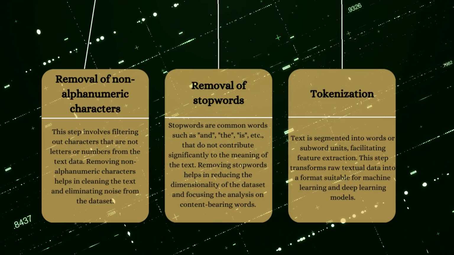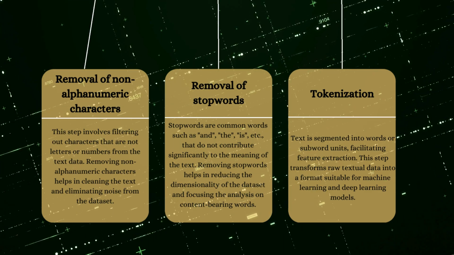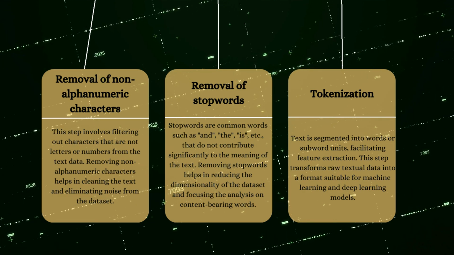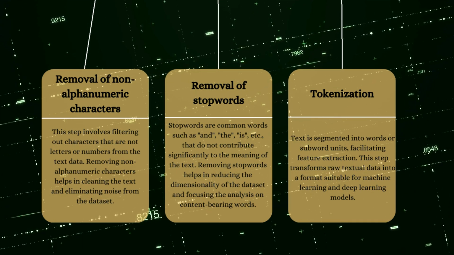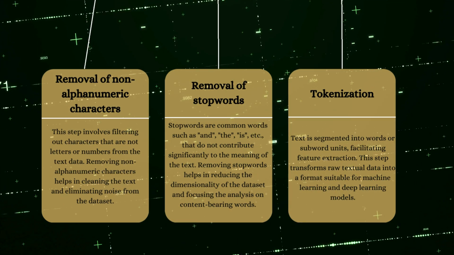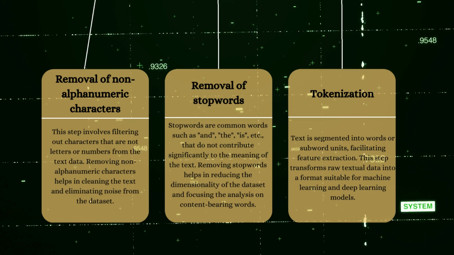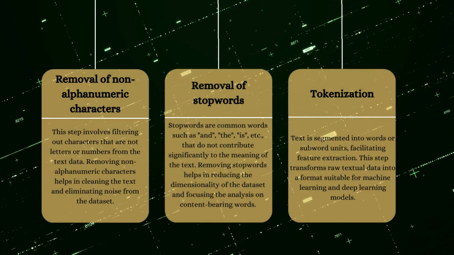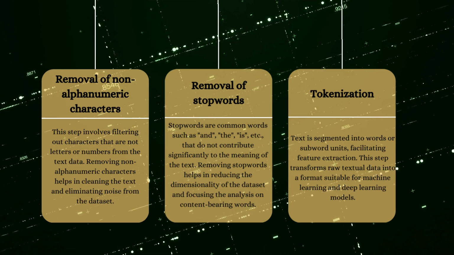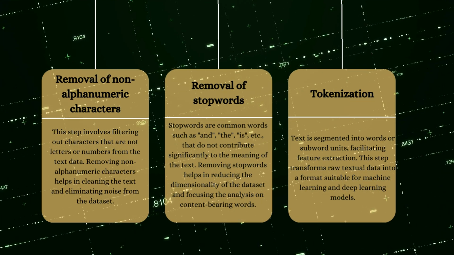Coming to data preprocessing. Removal of non-alphanumeric characters. This step involves filtering out characters that are not letters or numbers from the text data. Removing non-alphanumeric characters helps in cleaning the text and eliminating noise from the dataset. Removal of stop words. Stop words are common words such as and, the, is, etc. that do not contribute significantly to the meaning of the text. Removing stop words helps in reducing the dimensionality of the dataset and focusing the analysis on content-bearing words.